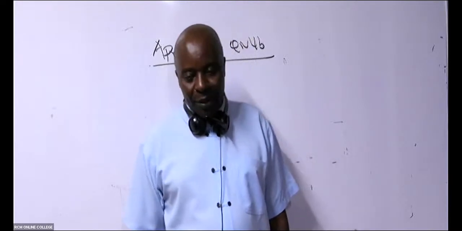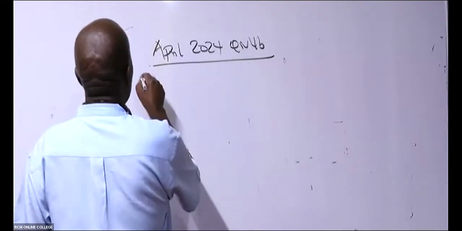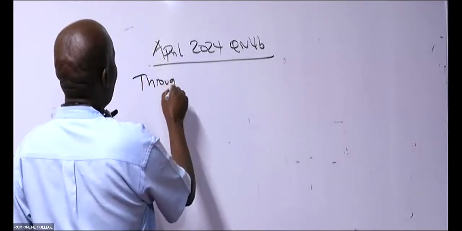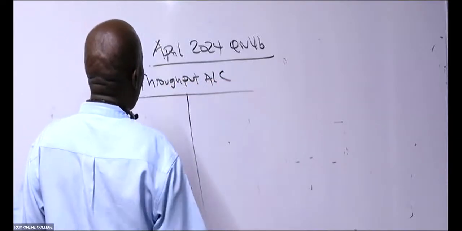All right. So let me do it now, right? Let me do it. So we start with throughput account. So the throughput account, ladies and gentlemen, that we have here, we can see